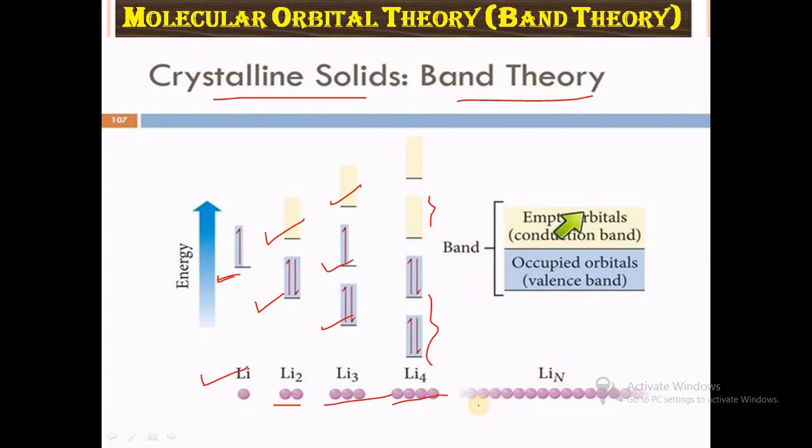When n lithium atoms combine, there is a half filled valence band, the occupied orbitals, and a half empty conduction band, which is the empty orbitals. So in the case of lithium, the bands formed between the valence band and conduction band overlap each other.